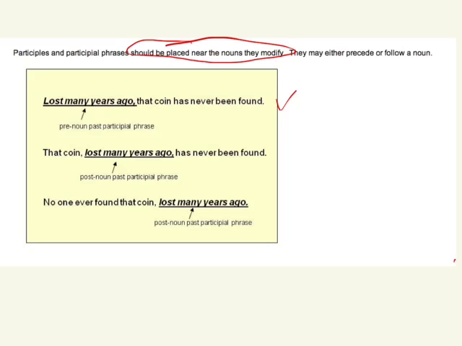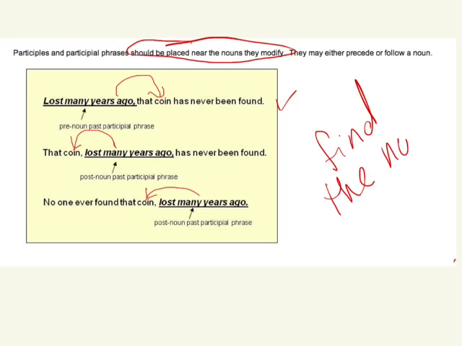What is the noun that this phrase is modifying? Coin. After the noun, it can appear. That coin, lost many years ago, okay, and then it can also be way past the noun. Or not way past, but at the end of the sentence. Lost many years ago. Okay? So you've got to find the noun. And it's going to be close, guys. Close. All right?